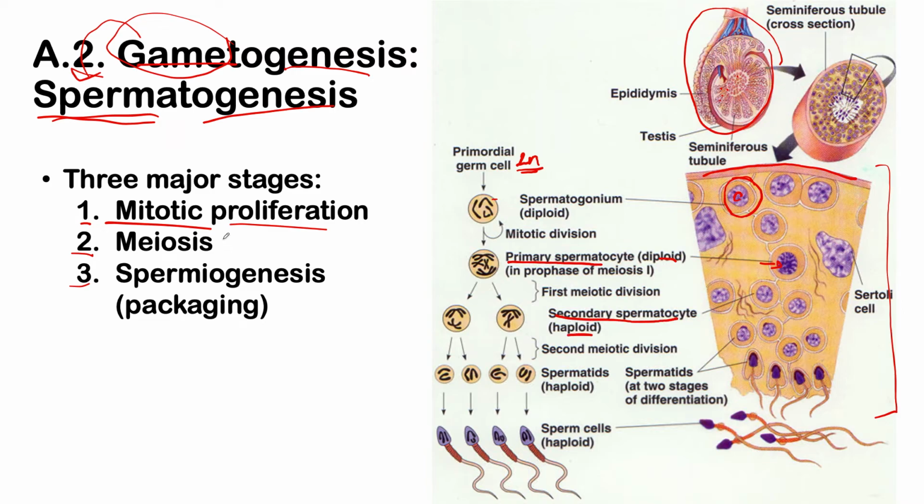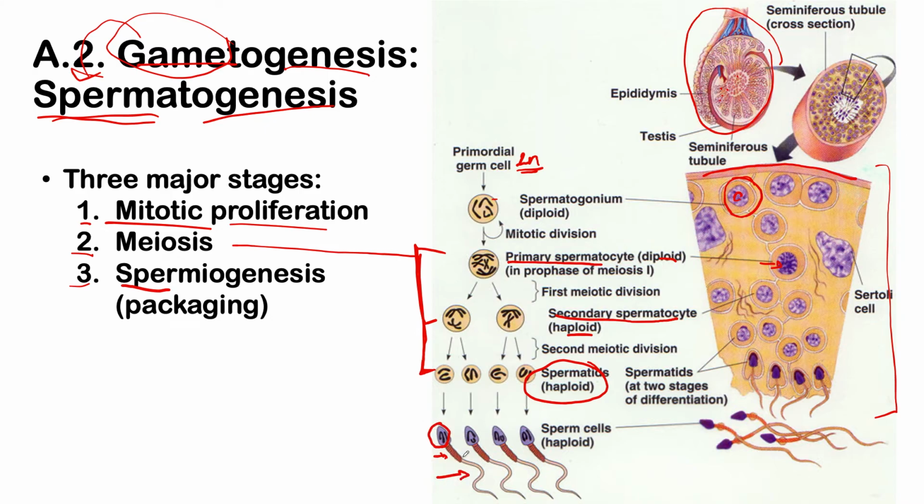We are now in the second part of our spermatogenesis, which is the meiosis part. Okay, so now meron na tayong secondary spermatocyte, they will undergo meiosis 2. So in meiosis 2, we will now produce 4 spermatids, which are all haploids. So yung 4 na spermatids na to, they will undergo our step 3, which is spermiogenesis. In this step, the spermatids are being packaged as sperm cells, wherein nagkakaroon ka ng head, which is this one, the middle part, and then the tail part.